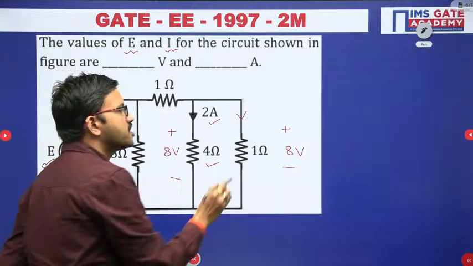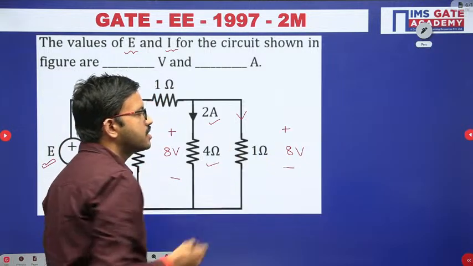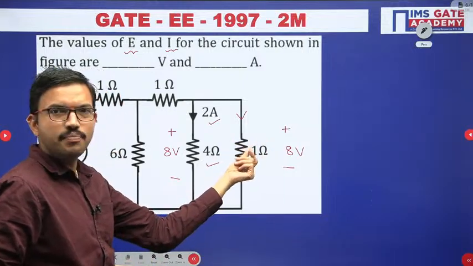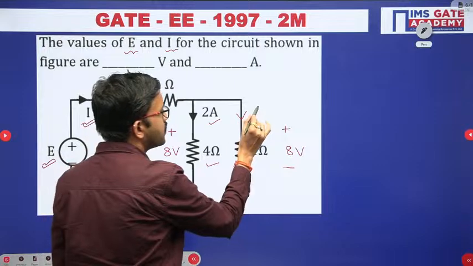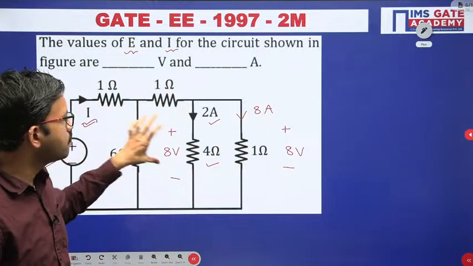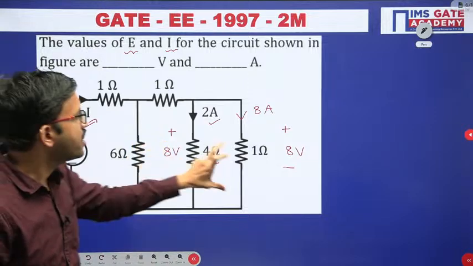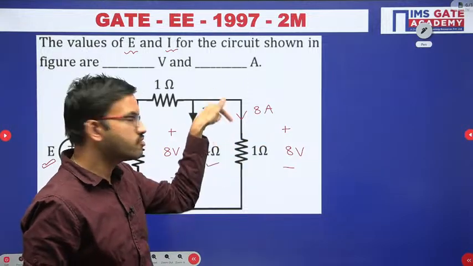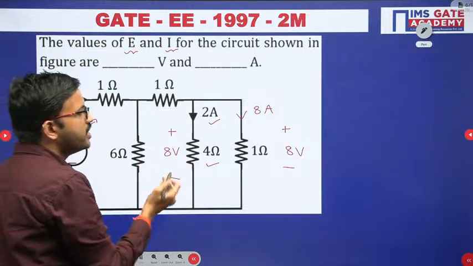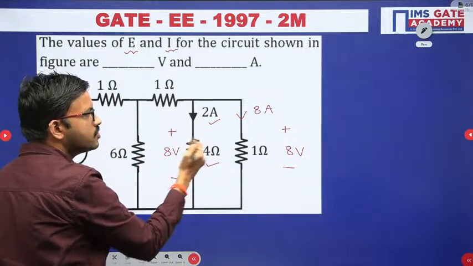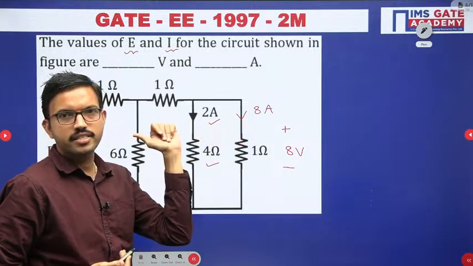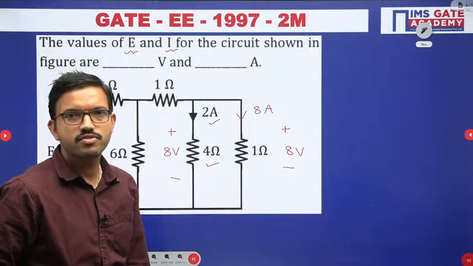In this 1 ohm resistor, voltage is 8, resistance is 1 ohm. Current is nothing but voltage by resistance. So 8 by 1, that means 8 ampere. See, in the earlier case you knew the current and the resistor value, and by using Ohm's law we got the voltage. Here you know the voltage and the resistor value, and by using Ohm's law we got the current. Up to here we got the values. This value was already given, and this value we calculated: how much current is flowing in this 1 ohm resistor.